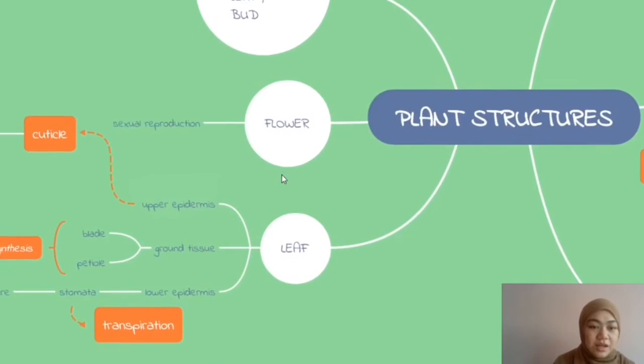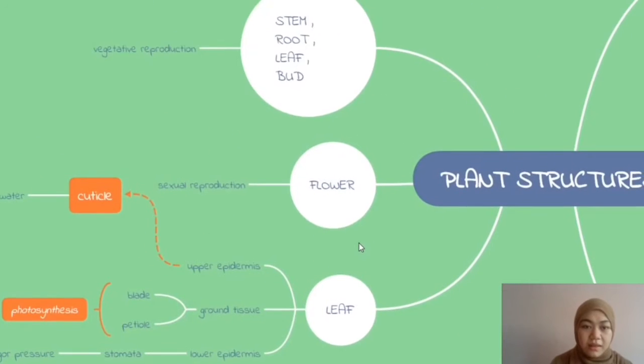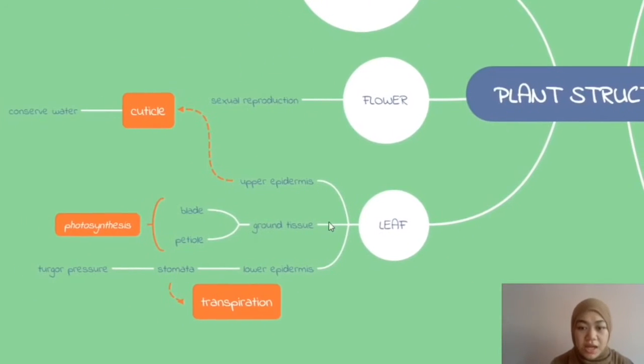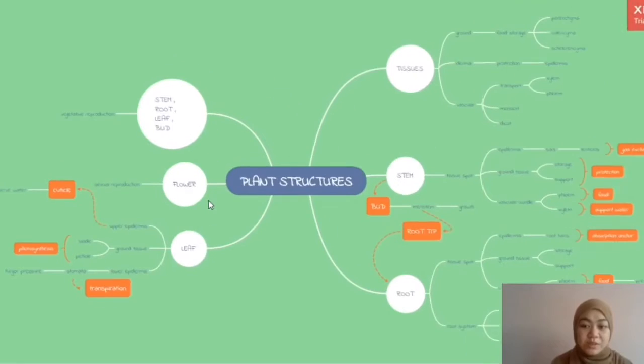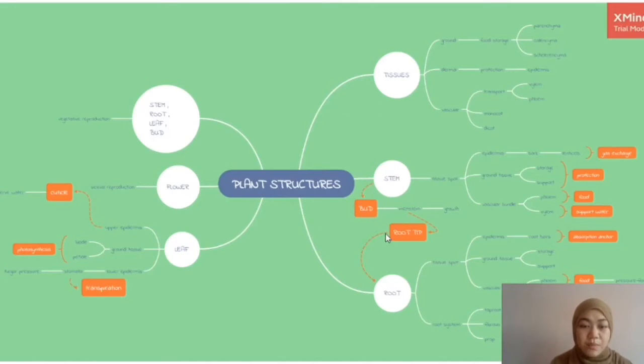At the left side, I state about flower and reproduction, in which the flower runs sexual reproduction and the rest run vegetative reproduction. And about the leaf, the types of epidermis in the leaf and their functions. For example, the lower epidermis has stomata, which is responsible for the transpiration process, and ground tissue is responsible for the photosynthesis process. So this is the simple plant structures information mind map.